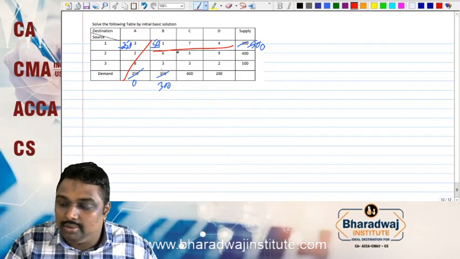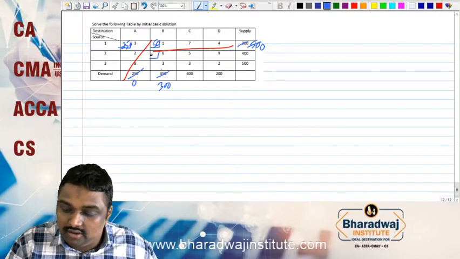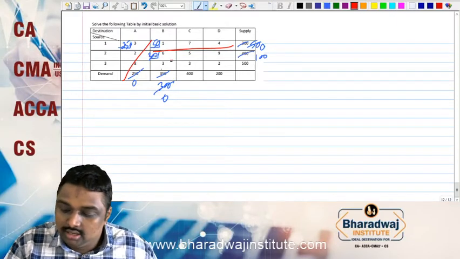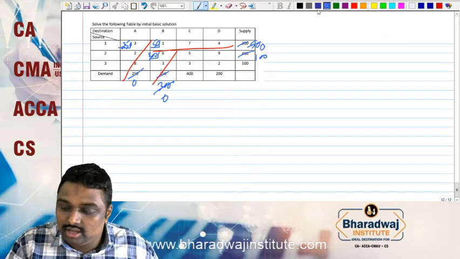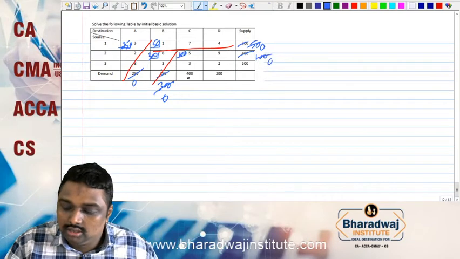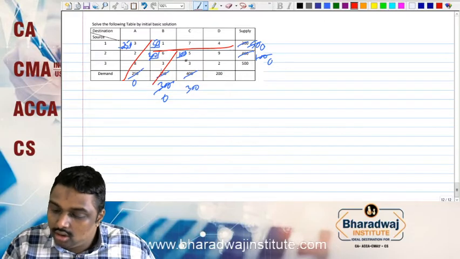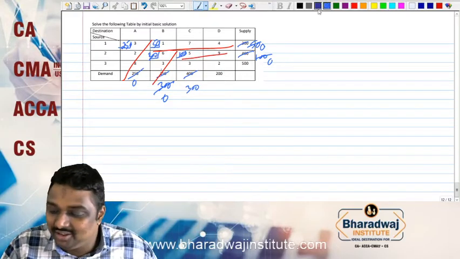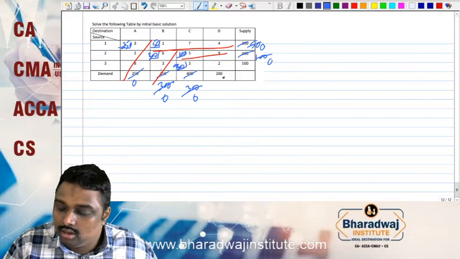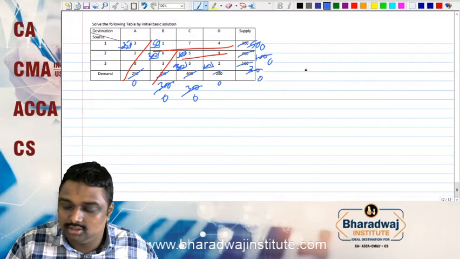Now the remaining, here the northwest will be here. So we have to allocate. We look only at northwest. So 300, 400, 300. This will be 0. This will be 100. So this will be crossed. Now the remaining, we have 400, 100, 100 only we can do. 0. We will have 300. So this will also be crossed. Now we have the remaining. Here will go 300. This will become 0. This will become 200. So 200, 0, 0.